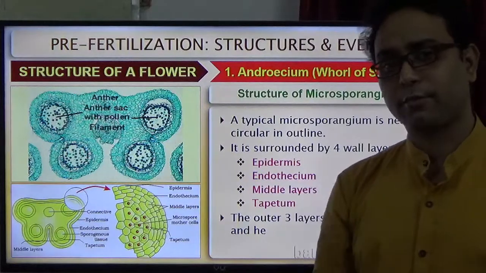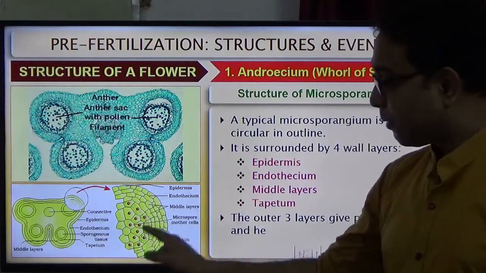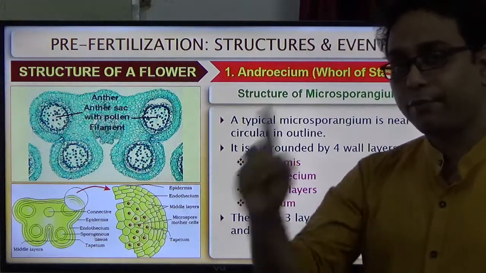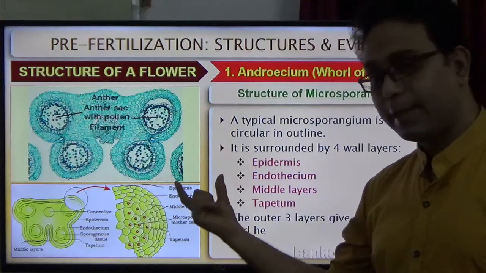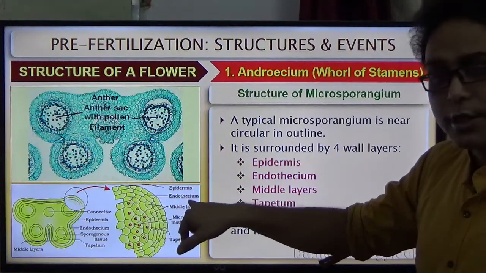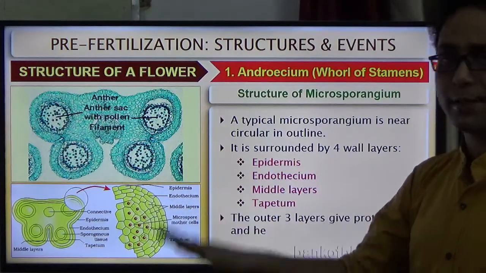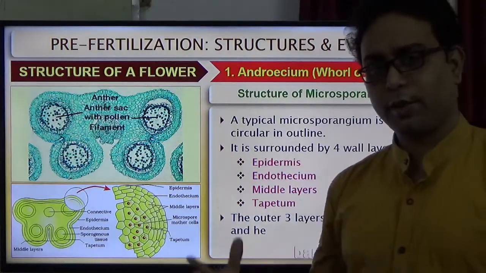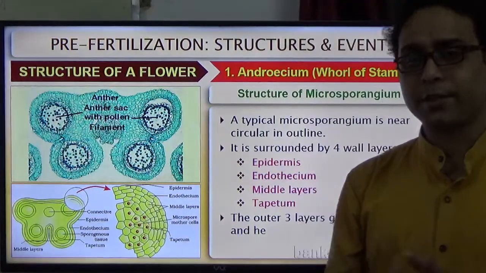So what is the function of these four different layers? First, understand clearly that the microsporangium or pollen sac is covered by four layers. What are the four layers? The outer layer is the epidermis, the next layer is the endothecium, the next layer is the middle layer, and the innermost layer is the tapetum. So what is the function of that? The outer three layers, what are they? They are the epidermis, endothecium and middle layers. What is the function of these three layers?